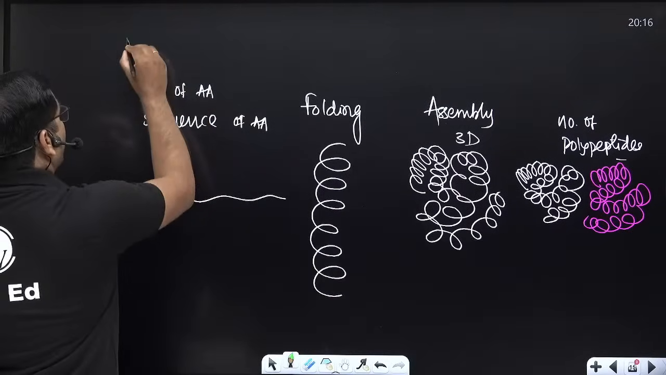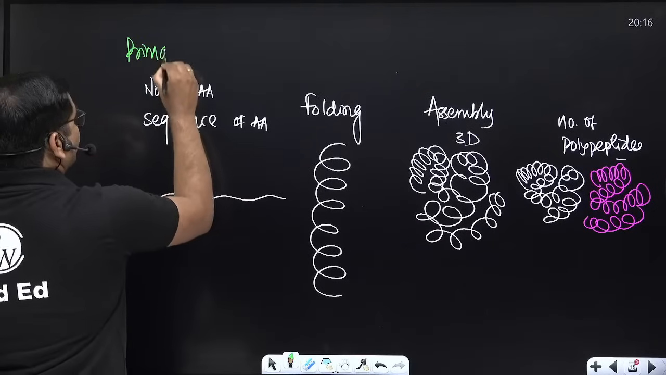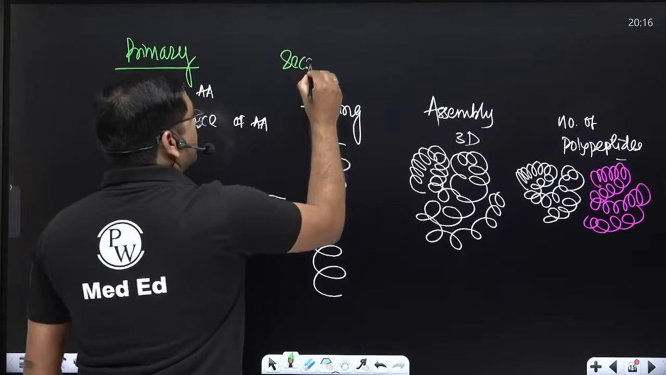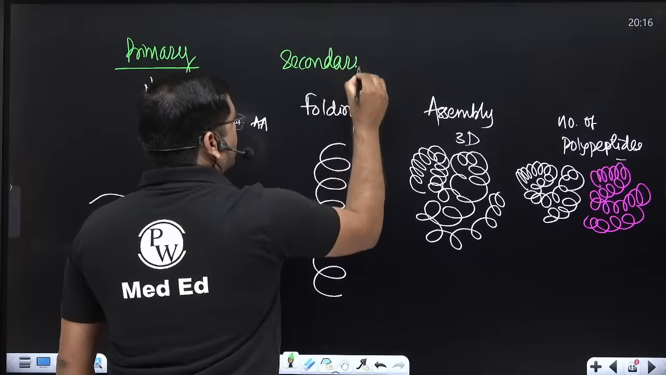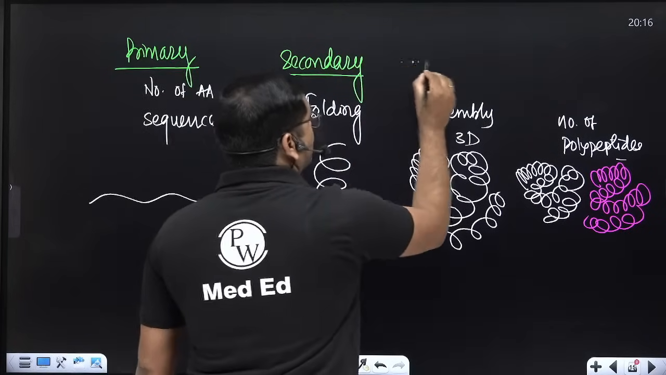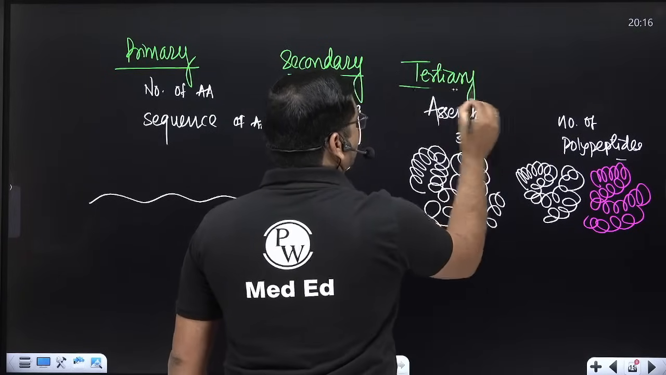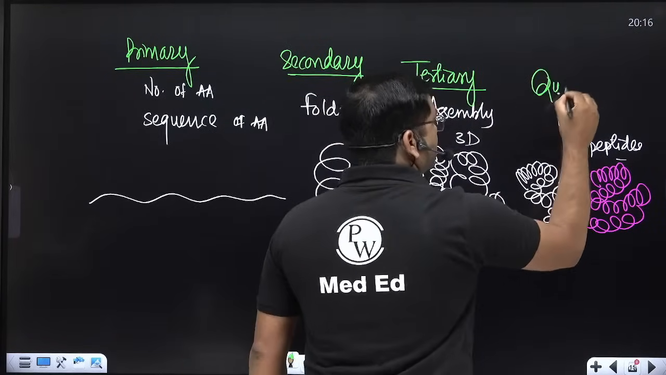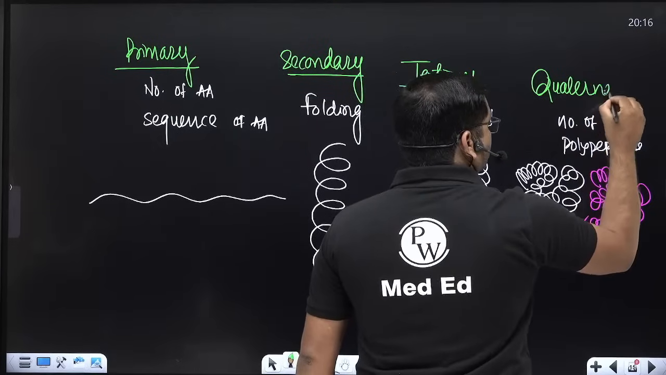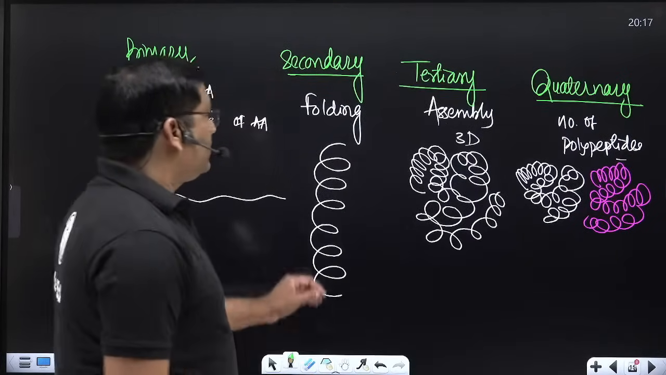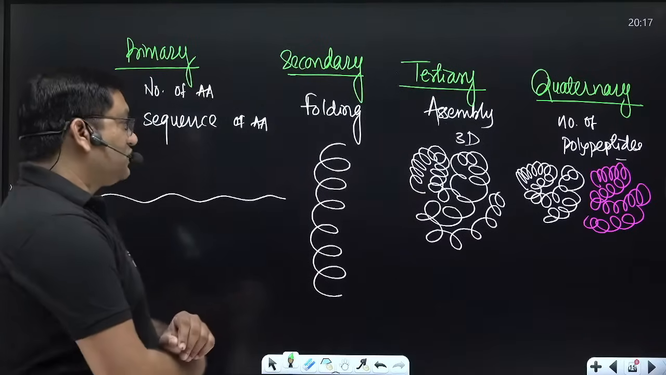So this is primary structure. This is secondary. This is tertiary structure, and this is quaternary structure. Primary, secondary, tertiary, and quaternary structure of protein.